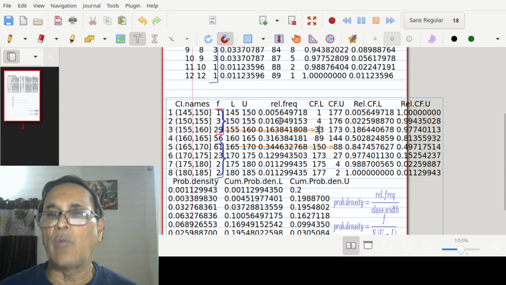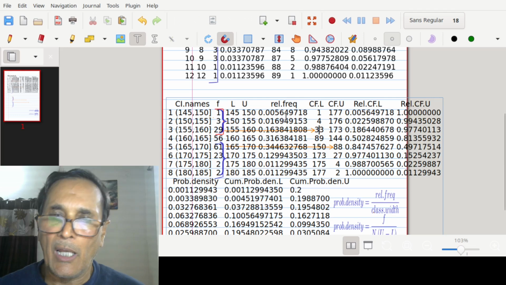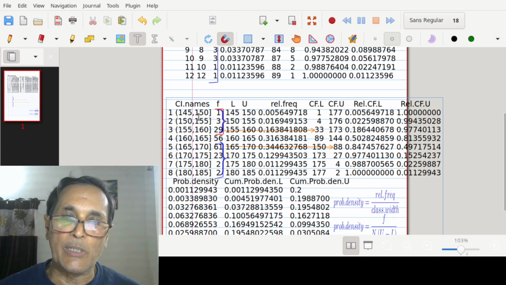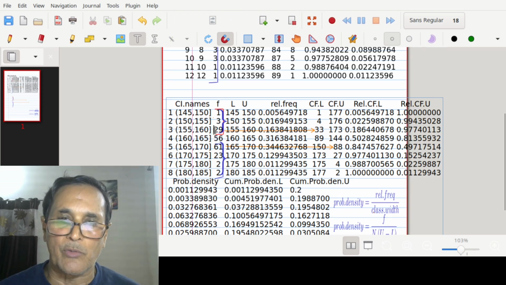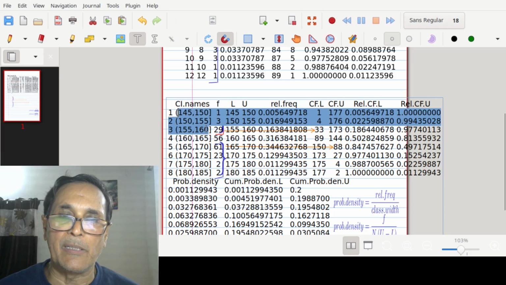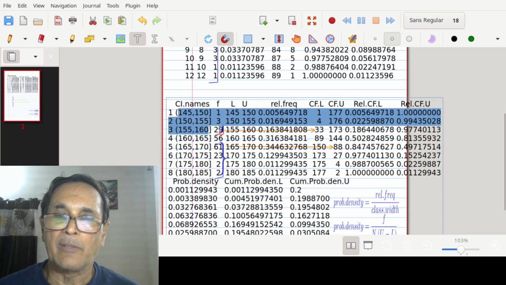So if you want to understand it, we can understand it like this. Say for example, I take this one. What is the number of adult males having their height 160 or less than it? Remember the upper boundary. Remember, when we say less than, this upper boundary is relevant. So 160 or less than it. The answer is cumulate 1, 3 and 29.